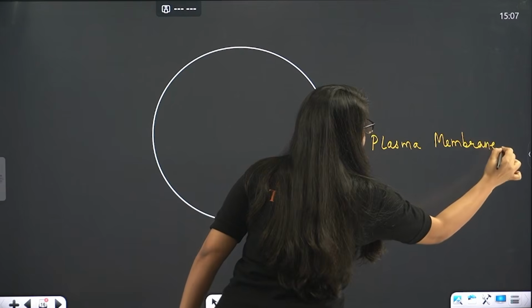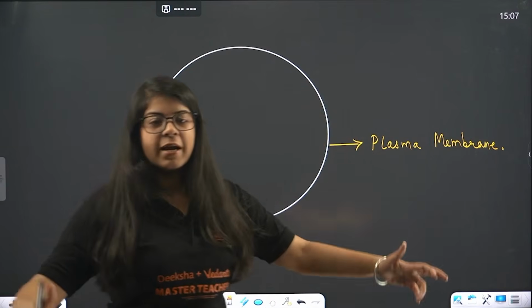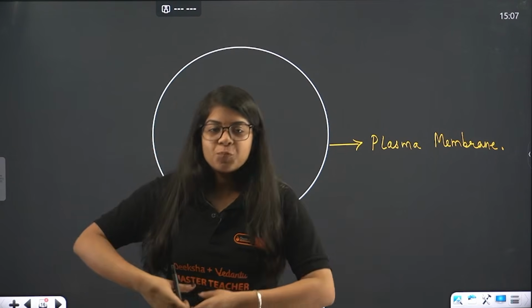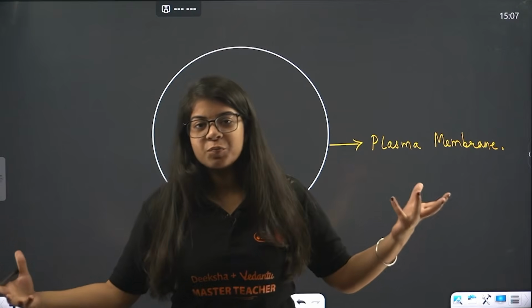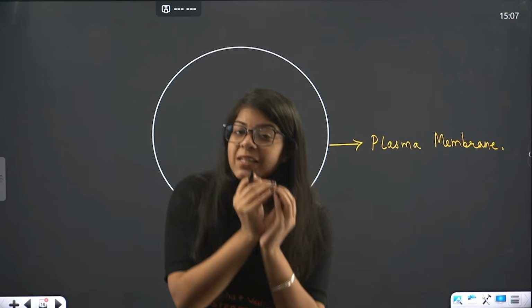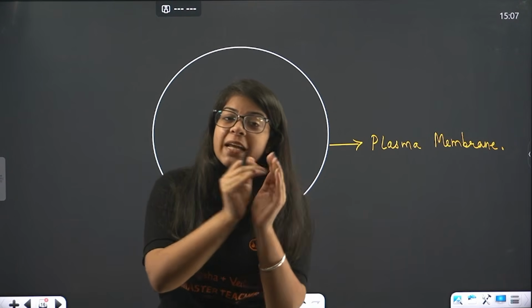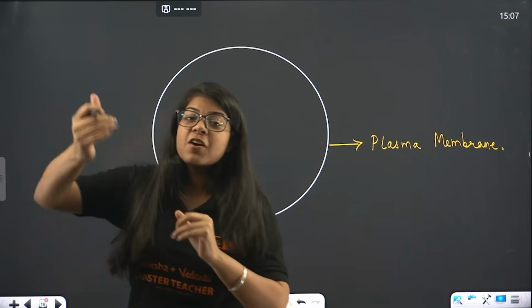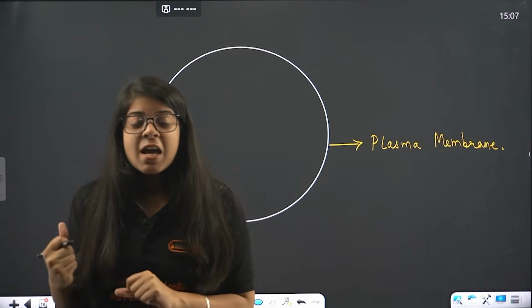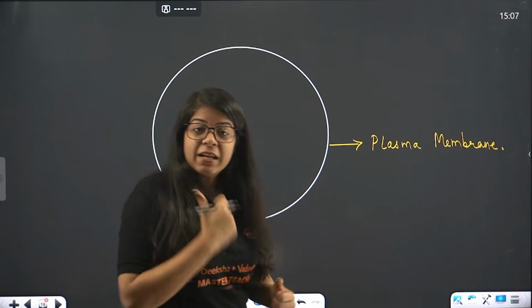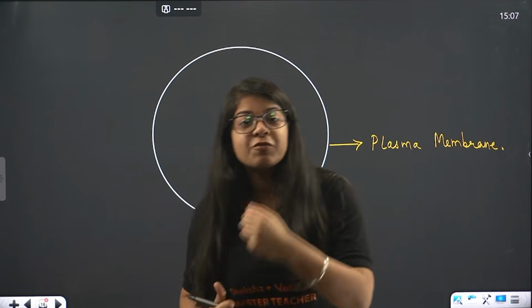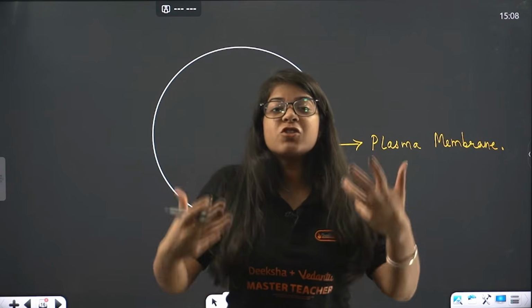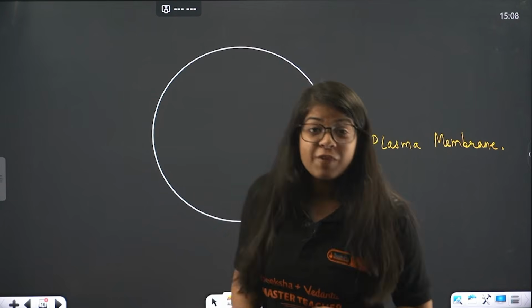Now your cell is not a random structure, right? It's not blown out everywhere in your human body. It's a confined structure. It has a proper boundary, and inside that cell we have lots of other things that are functioning, each with its own function. Some regulate the energy of the cell, some regulate the food, some store the food, some give us energy, some take energy to function, right?